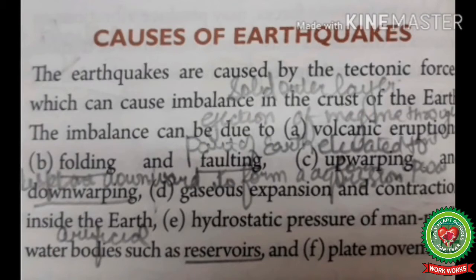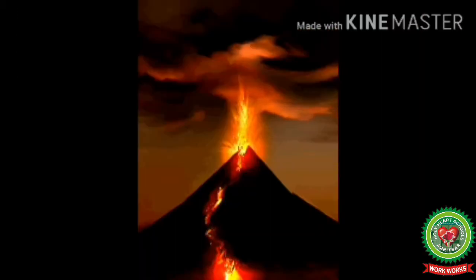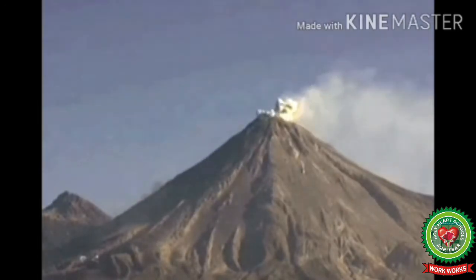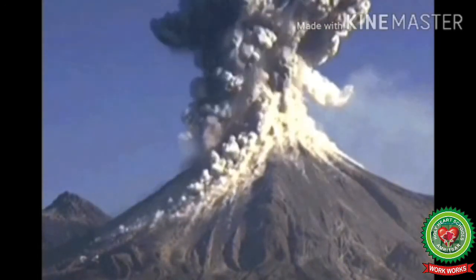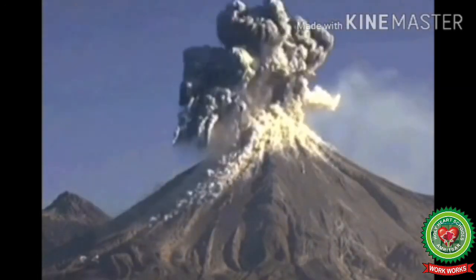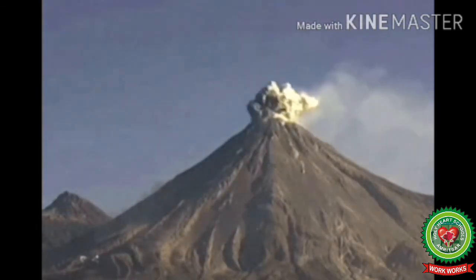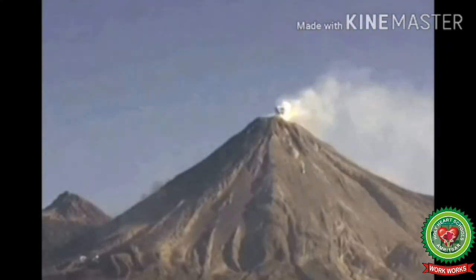Now let's study in detail all these causes. So let's start with the volcanic activity. Volcanic activity is considered to be one of the most important causes of the earthquake. During explosive volcanic eruptions, gases try to escape upward from the interior part of the earth. Hence, they push the crustal surface upward, causing the earthquake.